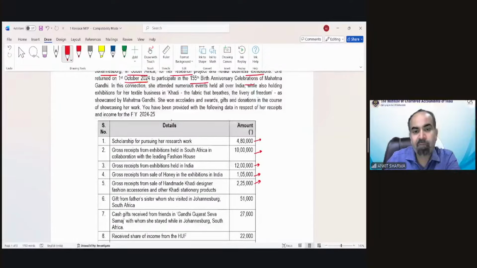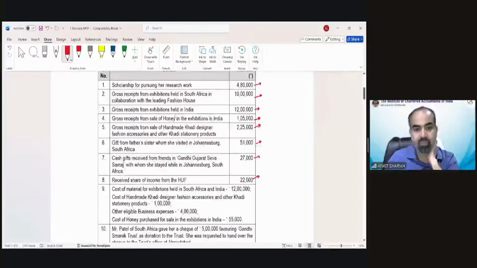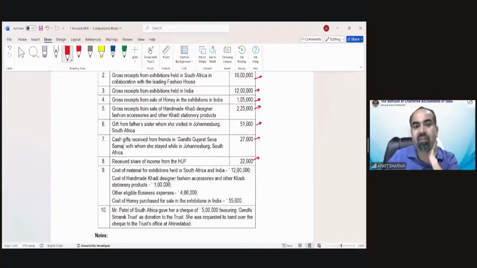Gift from father's sister whom she visited in Johannesburg, South Africa. Cash gift received from friends in Gandhi Gujarat Seva Samaj, with whom she stayed in Johannesburg, South Africa. Received share of income from the HUF. Cost of material for exhibition.